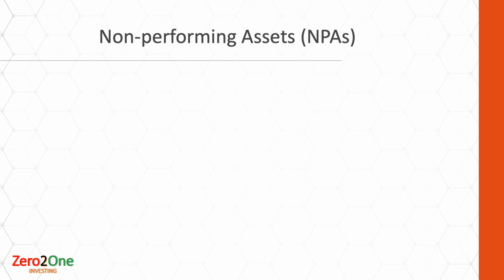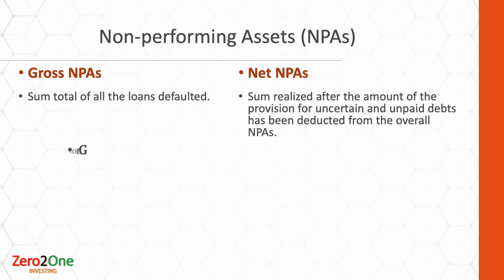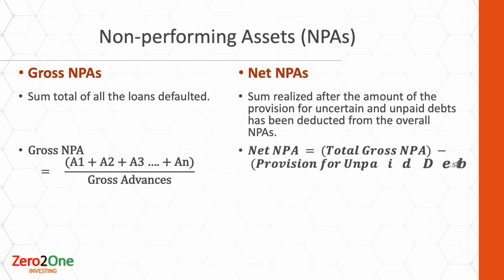A loan is defined as an NPA if the interest on the loan is not received for 90 days. We can broadly categorize NPAs into two parts: gross NPA and net NPA. Gross NPA refers to the entire amount of debt that an organization has not collected. In simple words, it is the total amount of loans defaulted on by people who have received loans from the banking institution. Net non-performing loans is the amount resulting from the sum of the defaulted loans after deducting the provisioning for the uncertain and unpaid debts.